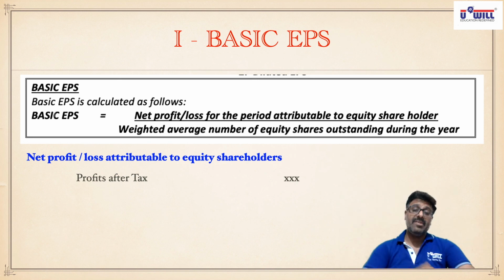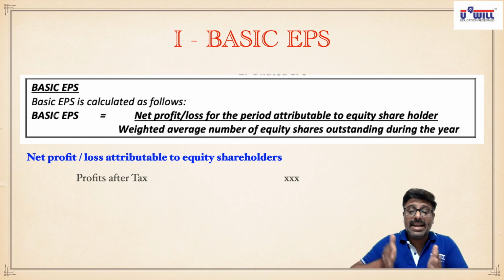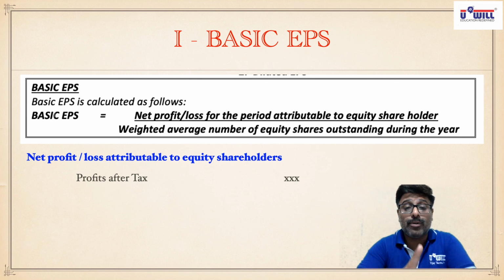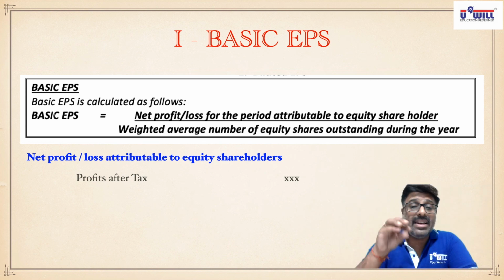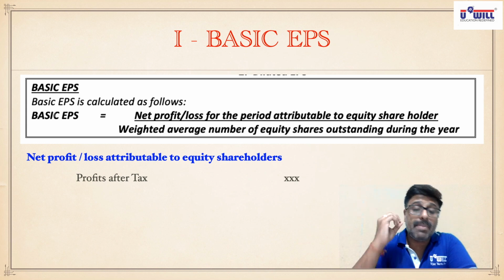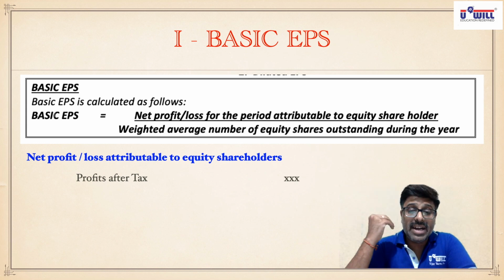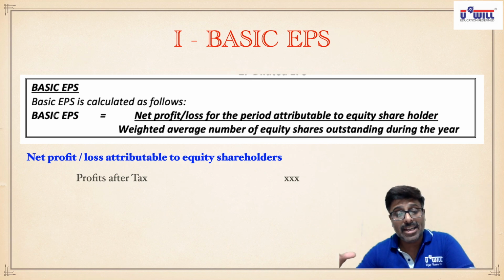Now what are cumulative preference shares? Cumulative preference shares are those preference shares where the dividend gets accumulated in the year of loss or in the year of less profits. If in any year the company earns less profits and is not capable of paying the dividend committed to the preference shareholders, and pays less dividend, then the remaining dividend will get accumulated.